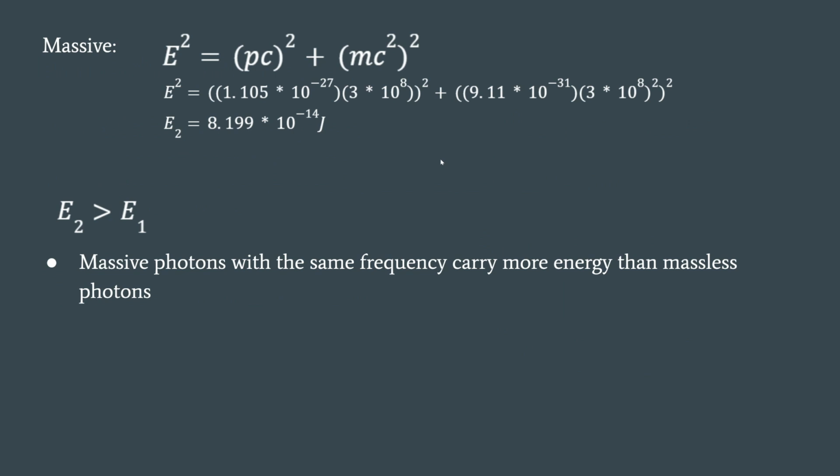For a massive photon, we have the momentum and the mass, so we can calculate that its energy is about 8.199 times 10 to the negative 14th joules. And from this, we can see that massive photons with the same frequency carry more energy than massless photons.